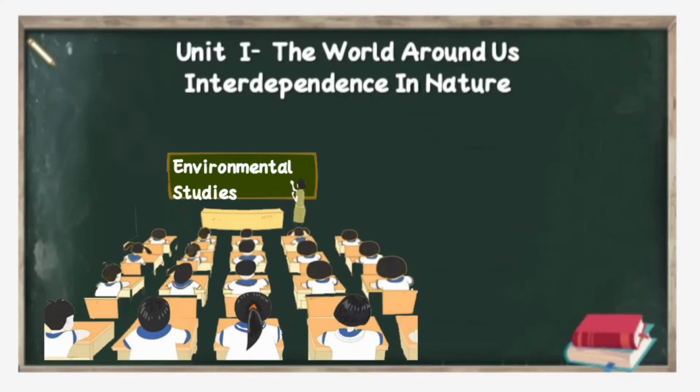So here we are going to understand the meaning of interdependence. What do you mean by interdependence? It means depending on others. So in nature, in the world, in the environment, we are going to understand how all the things depend on each other. They are interdependent on each other.